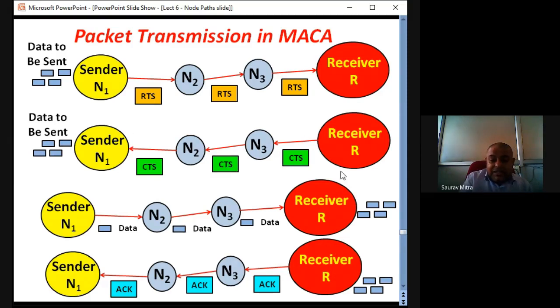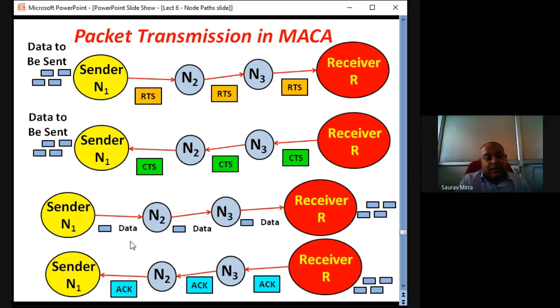So it is not only receiving the packet at the receiver, but the acknowledgement from the receiver which comes to the sender, and now the sender knows that whatever data I wanted to send from N1 to the receiver was sent, received by the receiver, and acknowledged. Sometimes it might happen that N1 has sent the data, the data is received, the receiver sends the acknowledgement, but because of the dynamic mobile nature of the topology, the acknowledgement signal is lost.